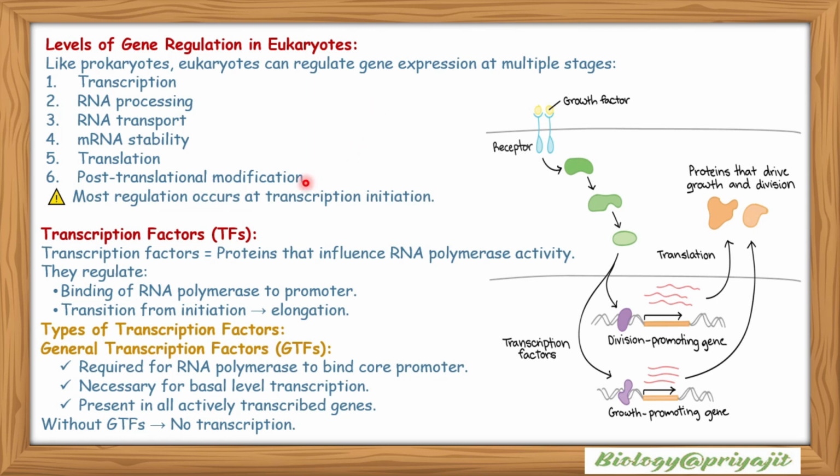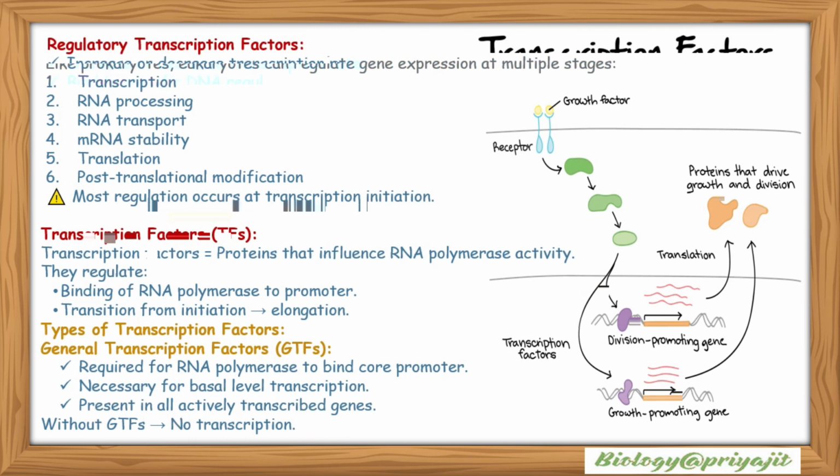So basically most regulation occurs at transcription initiation. Transcription factors are the protein factors that influence RNA polymerase activity. They regulate binding of RNA polymerase to the promoter and the transition from initiation to elongation. Types of transcription factors: there are general transcription factors, which are required for RNA polymerase to bind the core promoter and necessary for basal level transcription, present in all actively transcribed genes. So without general transcription factors there is no transcription.